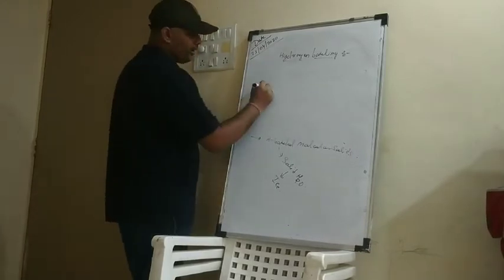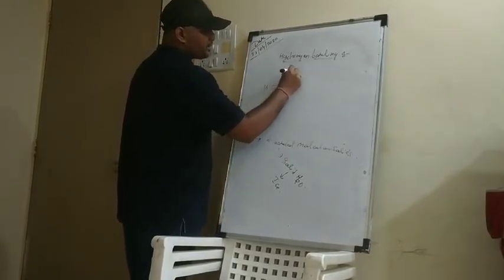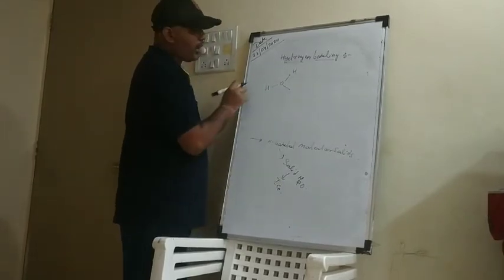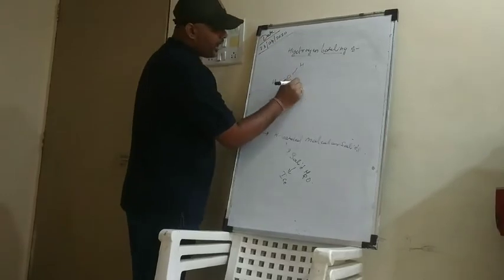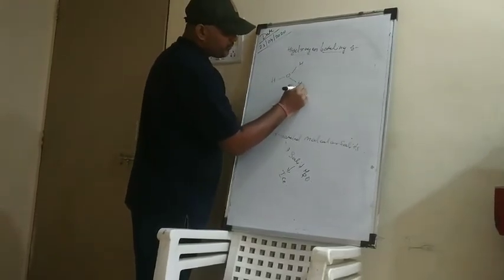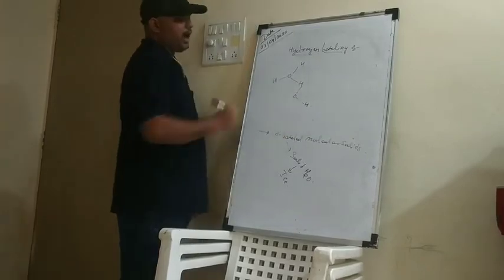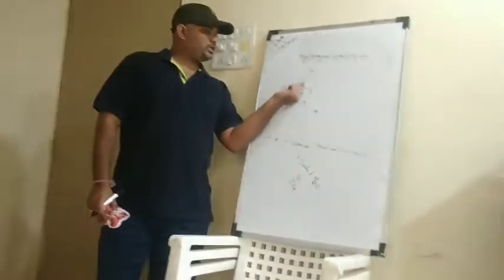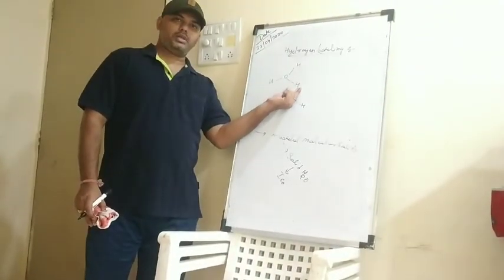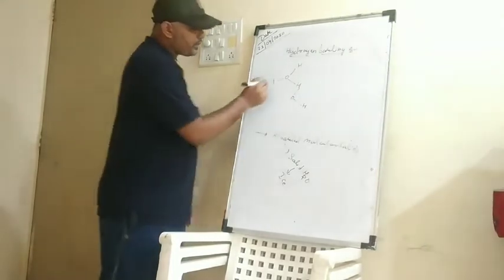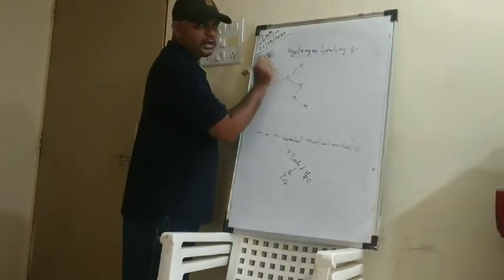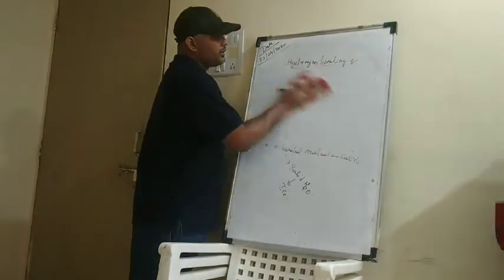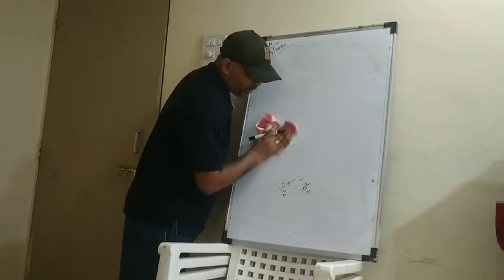What is hydrogen bonding? Now let's take an example. This is one H2O molecule. The oxygen atom of one H2O molecule will combine with the hydrogen atom of the other H2O molecule. See, oxygen atom of one H2O molecule will combine with the hydrogen atom of the other H2O molecule. So the bond which is formed between this particular oxygen and hydrogen is said to be a hydrogen bond, right? So I hope that you have understood what is the hydrogen bonding as well.